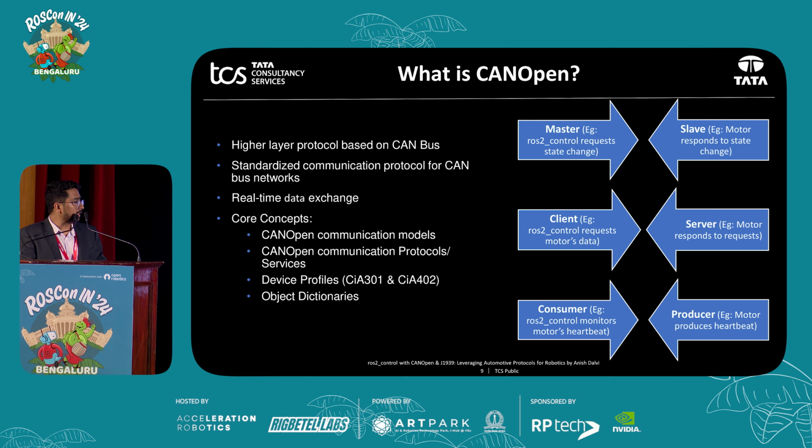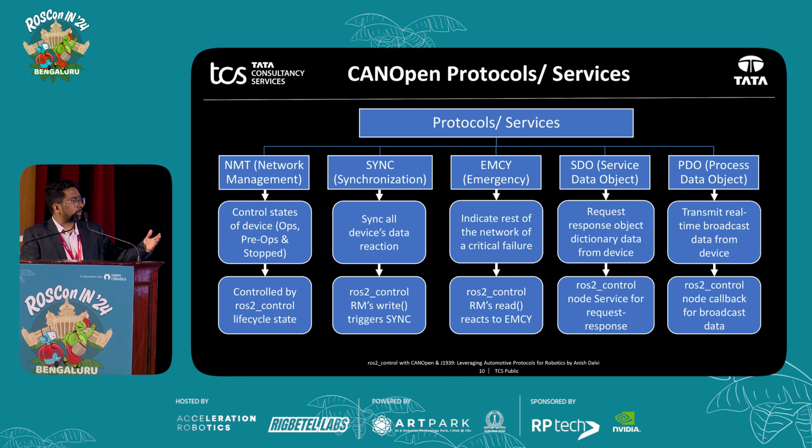To give you an example, let's say you have a CAN device and we have our ROS master. The CAN device is going to be the producer, which is going to create the heartbeat, and your consumer will be your ROS 2 control, which is going to monitor the heartbeat to make sure that both devices are connected to each other. So if the producer stops sending CAN data, then you can think the device is not working, so you can run your recovery protocol.